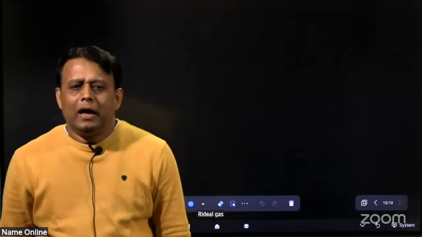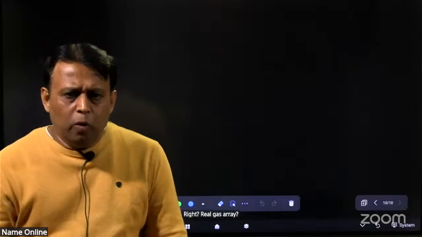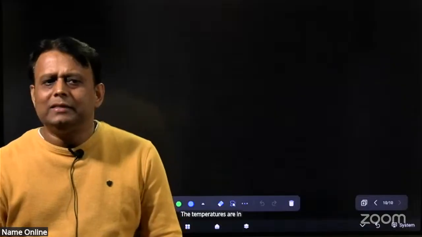Again, I am repeating: real gas obeys the ideal gas equation at low pressure and high temperature. Why does real gas obey at low pressure and high temperature just like ideal gas?